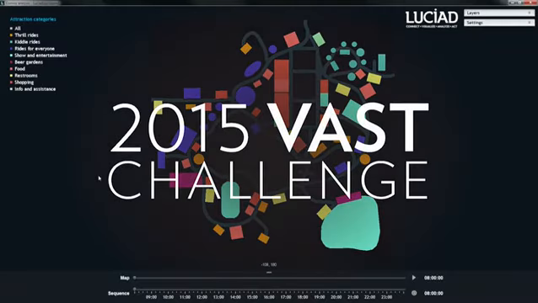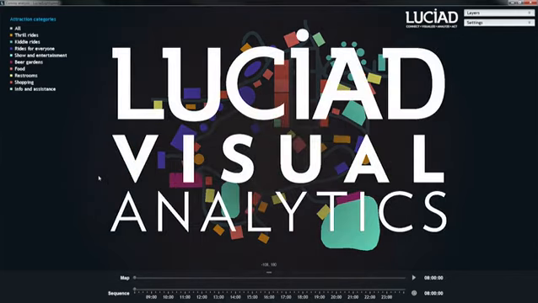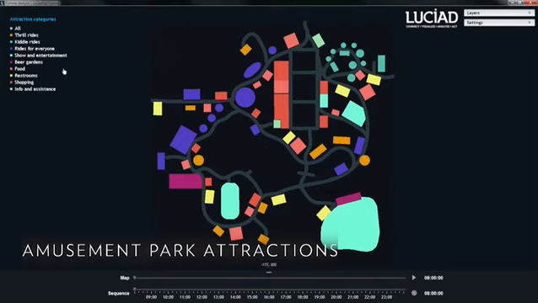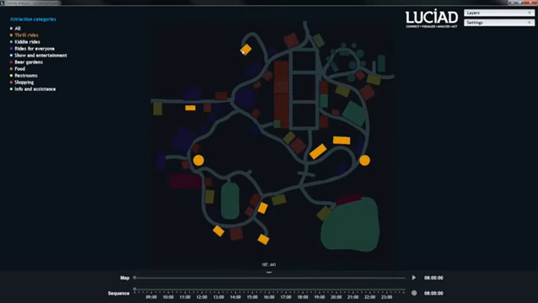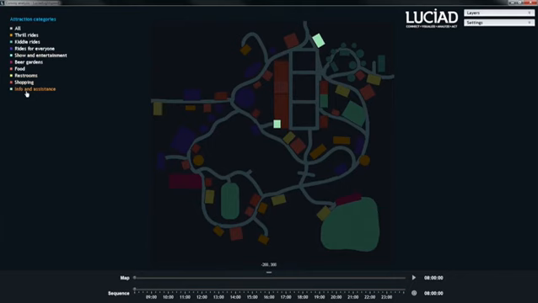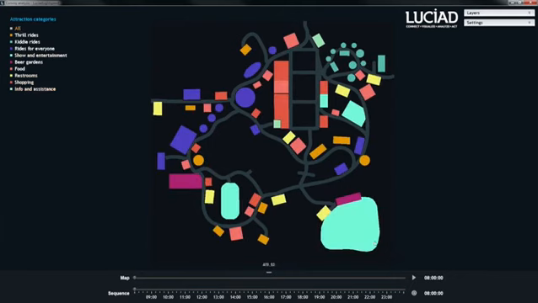This video demonstrates Luciad's visual analytics technology applied to an amusement park dataset from the VAST 2015 challenge. The park, Dino Fun World, has several attractions: thrill rides in orange, kiddie rides, and live shows in light blue. Notice the large Grinosaurus stage at the bottom right. Now let's open the park and see it in action.